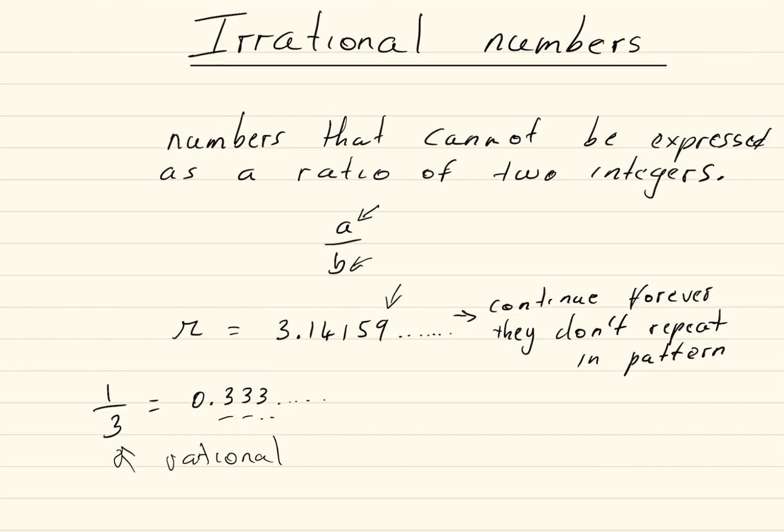And it continues forever. So the main point is that we cannot express irrational numbers as a ratio of two integers, and they continue forever, but they don't repeat in a pattern. So they don't have a pattern like 3, 3, 3, 3, 3, and so on. This is in rational numbers.